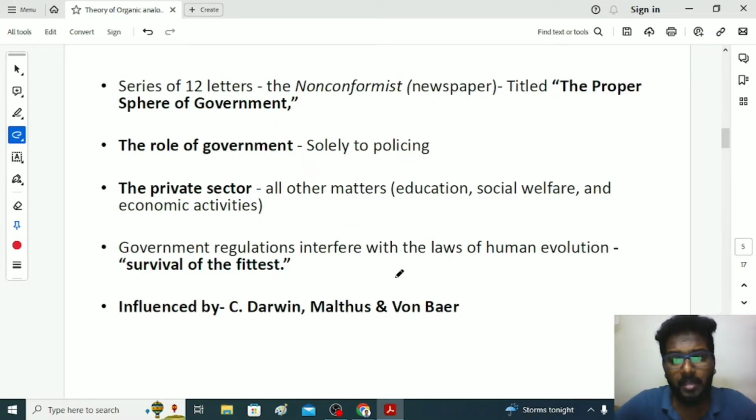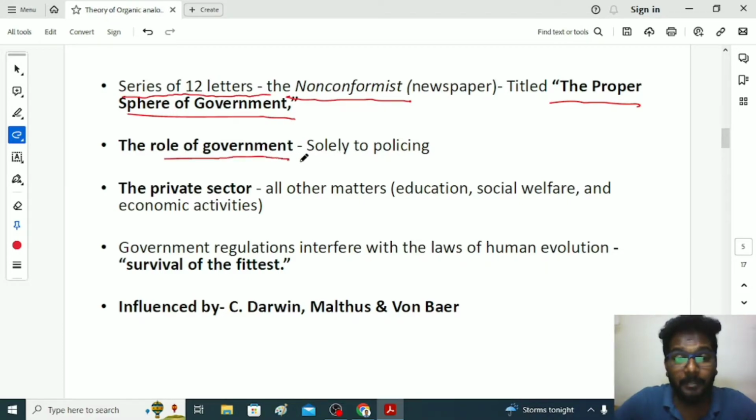He focused more on the sphere of government. The famous newspaper during his time was the Nonconformist. In this newspaper, he wrote about the role of government under the title The Proper Sphere of Government. Actually, it was a series of 12 letters. He emphasized that government should solely focus on policing. The private sector should take over the other matters, including education, social welfare, and economic activities.